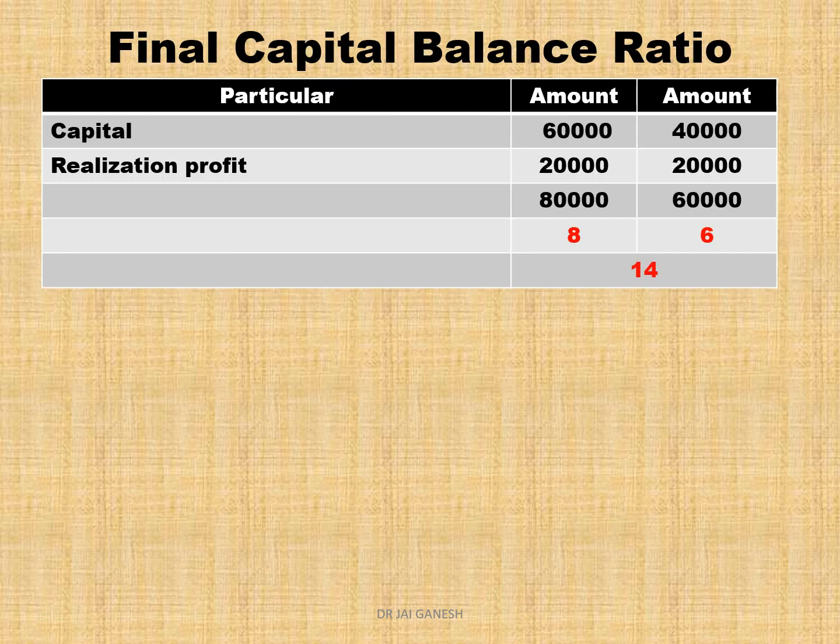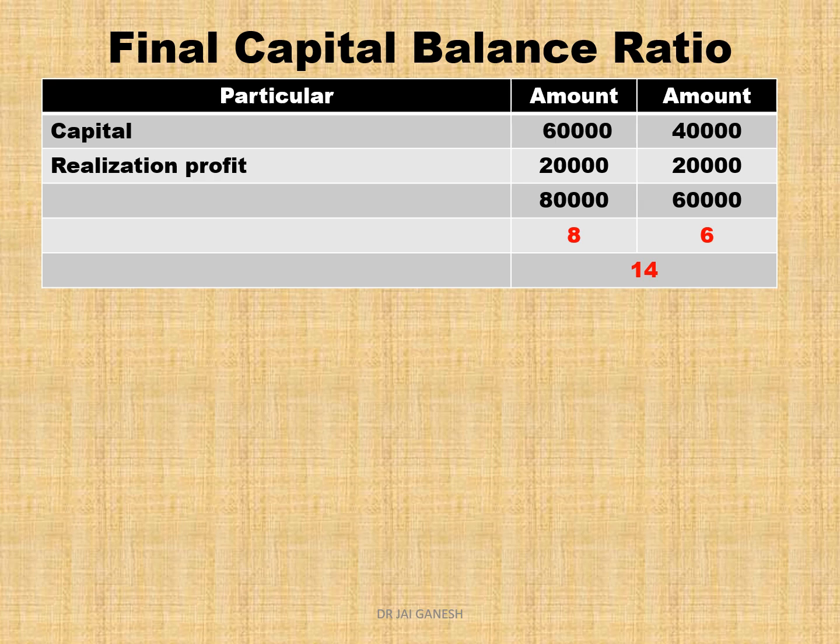So students, in the previous slide the shares and debentures were distributed in 8:6 ratio. The shares were distributed 8/14 and debentures 6/14. So shares and debentures were distributed in 8:6. This is how you calculate the final capital balance ratio.